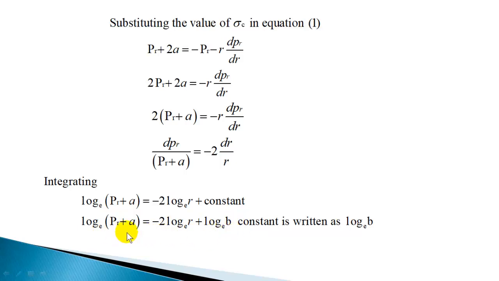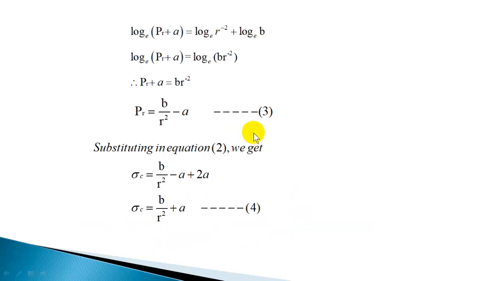Okay, so log of PR plus a is equal to minus 2 log r plus log b. Minus 2 log r you can write as log r raised to minus 2. Then log r raised to minus 2 plus log b, you can write as log of b r raised to minus 2, since log a plus log b is log a into b.